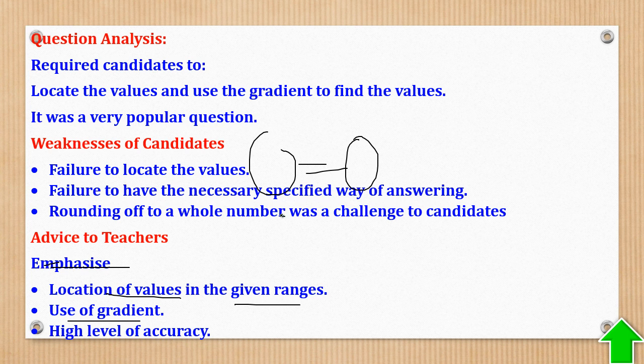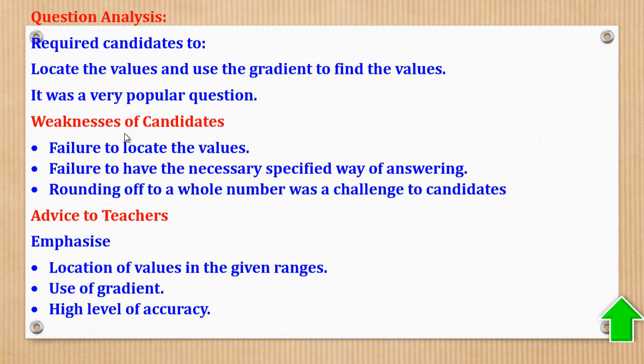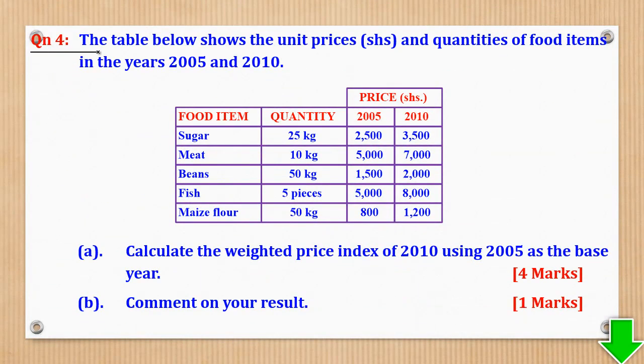Another one can choose to say, let me use ratio gradient, whereby you put y values up, x values down, y values up, x values down, and you equate. It is still okay. Then emphasize a high level of accuracy. High level means you don't over round off. Use four decimal places. It is recommended. So now we shall go to question 4.